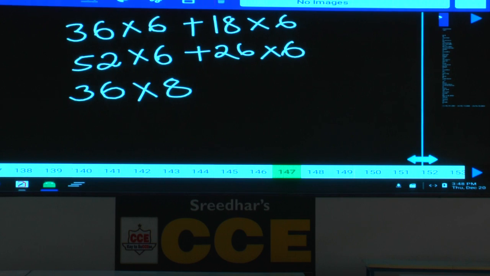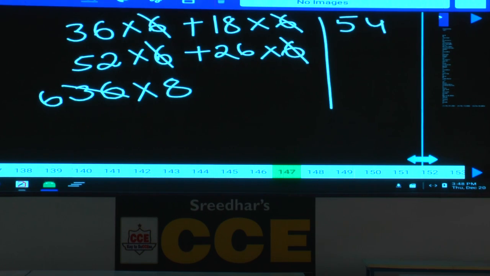Everywhere you have 6 multiple. Take 6 common. 6 how many times? 6 times. Now let me add numbers. 36 plus 18, 54. 52 plus 26, 78. 6 into 8, 48. Again you can find 6 multiple.